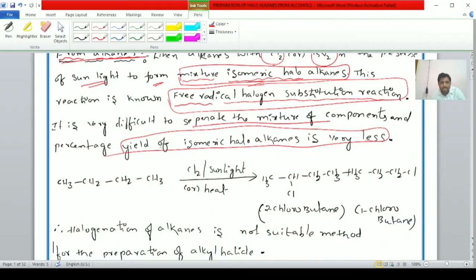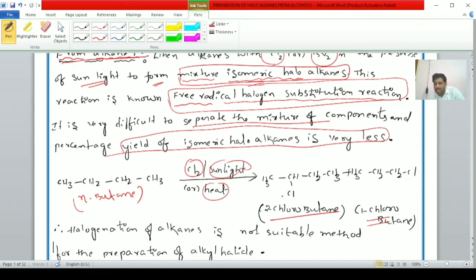With one example we are discussing, students. Let us consider butane, or n-butane. It reacts with chlorine in the presence of sunlight or heat. It can form 2-chlorobutane and 1-chlorobutane. Here two isomers are formed. These isomers are known as position isomers.